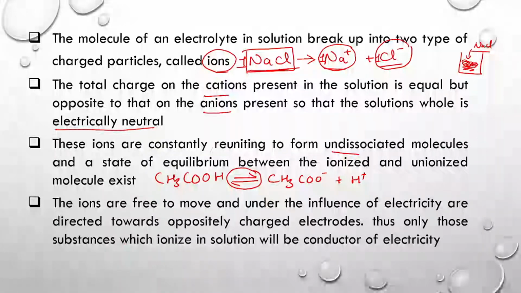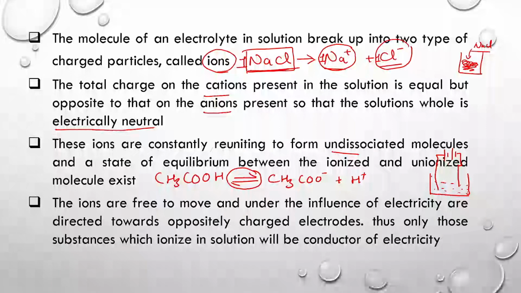Then the next point is that the ions are not stationary or steady at one point, but are always in continuous motion under the influence of electricity. Suppose I am taking a beaker and preparing a solution of NaCl, and then I am dipping two electrodes, and I am connecting them to an external battery source, providing a positive charge on one and a negative charge on the other.